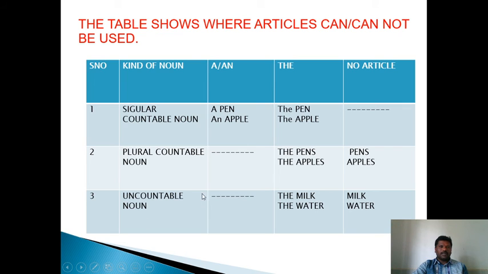Next is uncountable noun. Can we use a or an before an uncountable noun? No, we can't. Can we use the before an uncountable noun? Yes, we use the milk, the water when it is particular: the water in the pot, the milk in the glass. Can we use uncountable nouns without an article? Yes, milk and water are uncountable nouns.